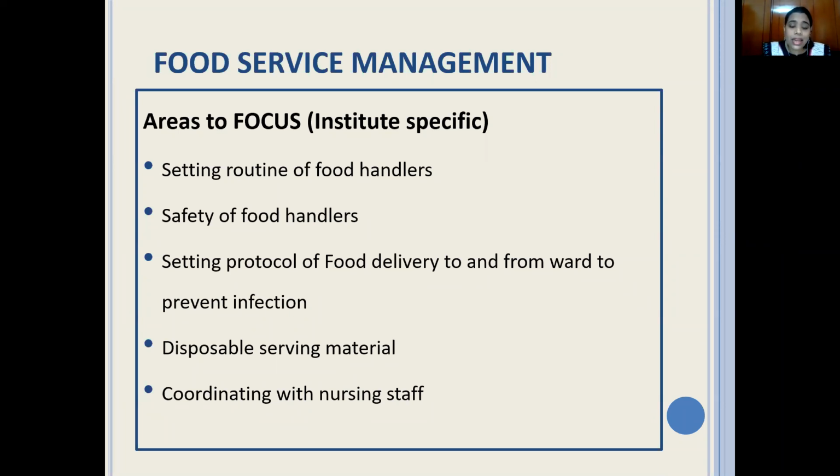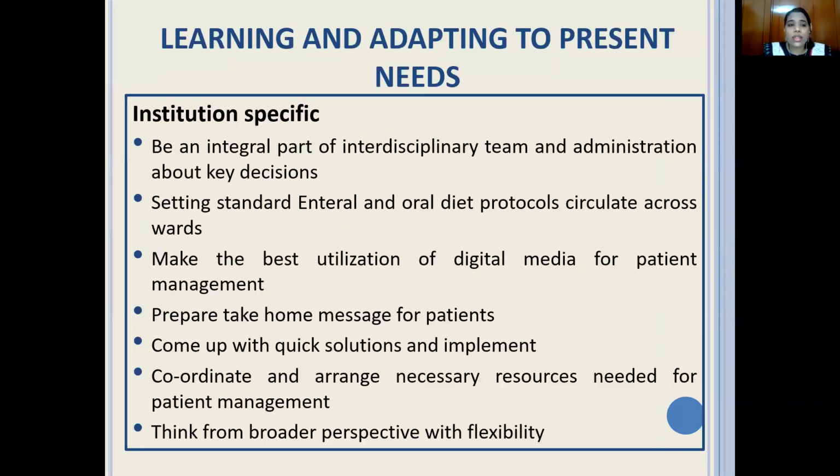Also, set a protocol for coordination with the nursing staff, because nursing staff are managing the wards neck to neck along with the doctors. There are also other staff who coordinate with the nurses. So communication about food service management, about every aspect, is extremely important and should be done with utmost care, so that your kitchen always remains a very safe zone, because that's the most important part. Moving on, learning and adapting to present needs.